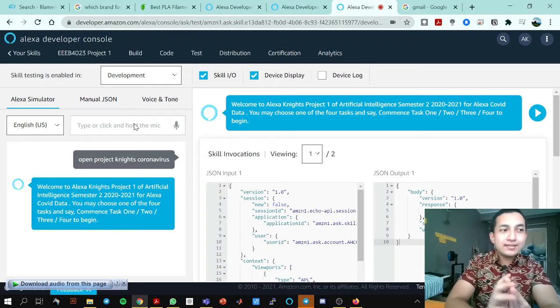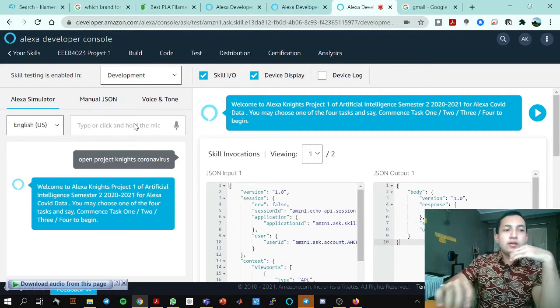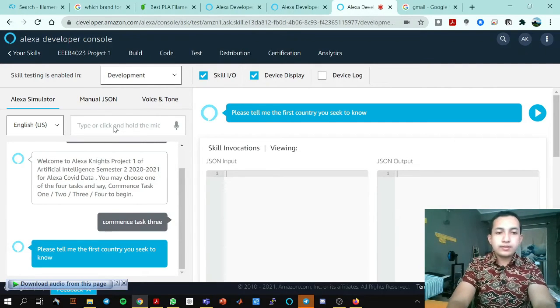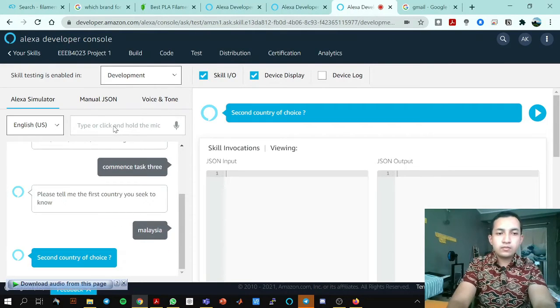So the task I want to check is task 3. So this is task 3. Please tell me the first country you seek to know. This is the country variable. Shall I input the name Malaysia here? Second country of choice, then our neighbor, Singapore.